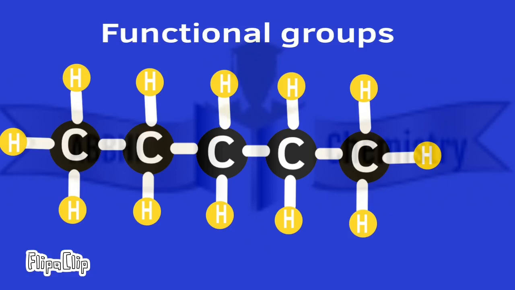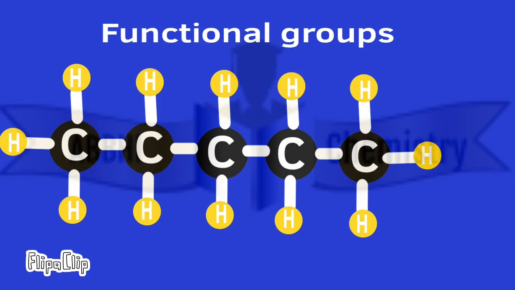Do you think carbon only forms bonds with hydrogen? No. It forms bonds with various other elements also. But we are going to discuss a few right now, like halogens, ketones, aldehydes, alcohols. These are called functional groups, which change the physical and chemical properties of a carbon structure.